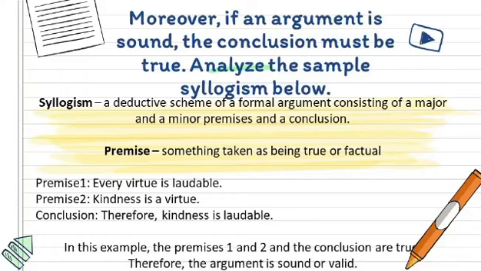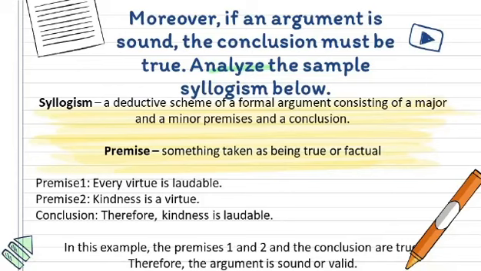Syllogism, a deductive scheme of a formal argument consisting of a major and a minor premise and a conclusion. Premise, something taken as being true or factual. Premise 1, every virtue is laudable. Premise 2, kindness is a virtue. Conclusion, therefore, kindness is laudable. In this example, the premises 1 and 2 and the conclusion are true. Therefore, the argument is sound or valid.